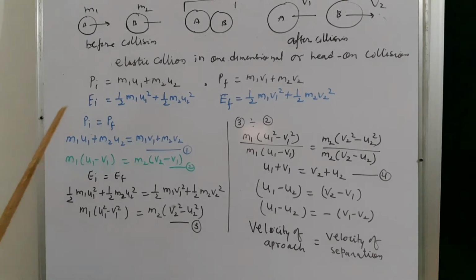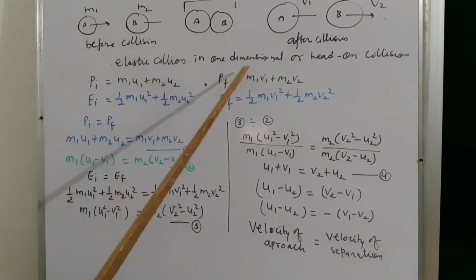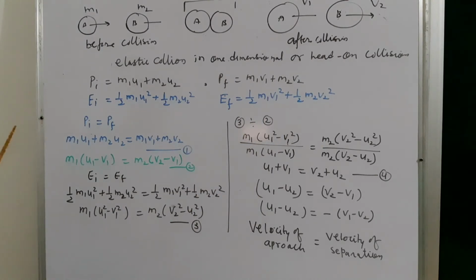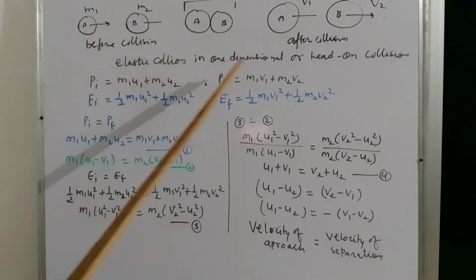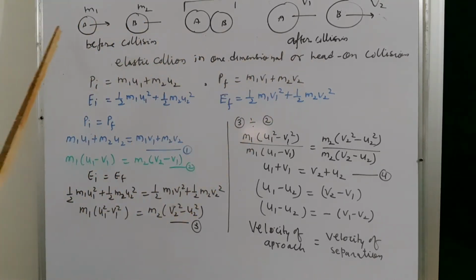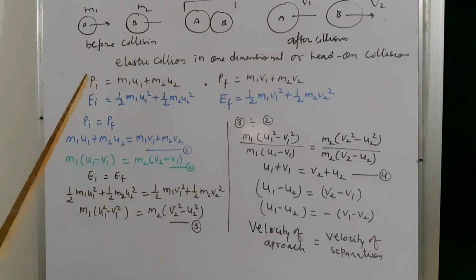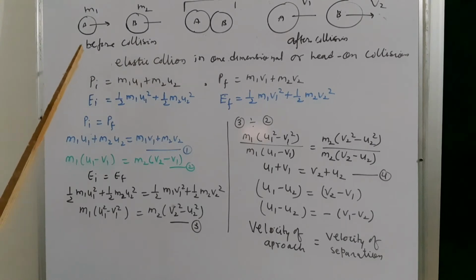Now I am taking here elastic collision in one dimension, or head-on collision. It means the centers of mass of the colliding bodies remain in a straight line. Okay. So before collision and after collision, they are moving along the positive x-axis, as in this example we are taking.